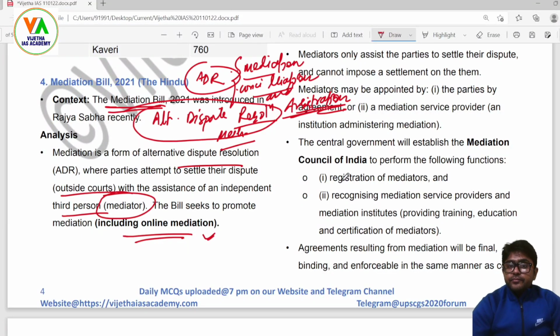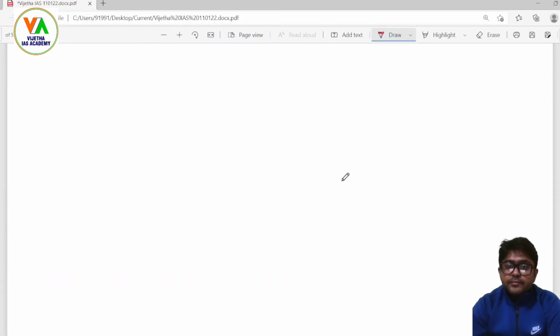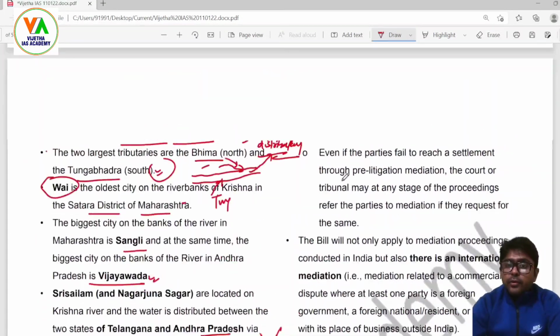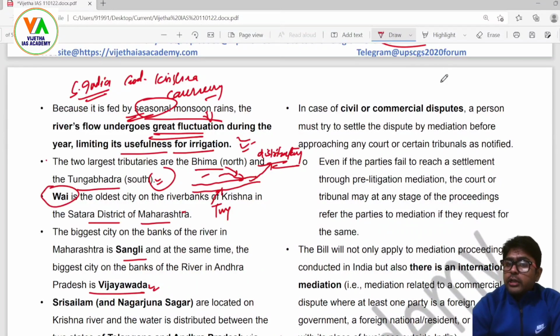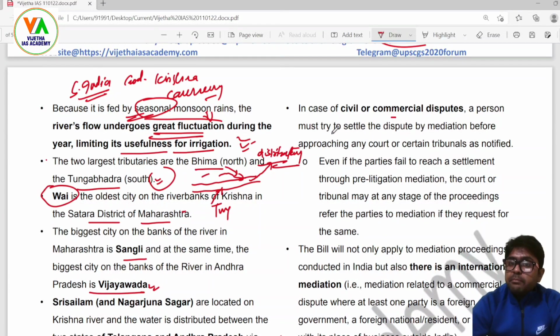Now, in case of civil or commercial disputes, a person must try to settle the dispute by mediation before approaching any court or certain tribunals as notified. So that will save the time of the courts.